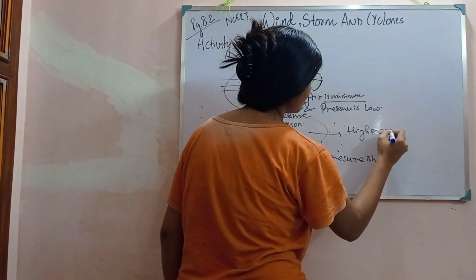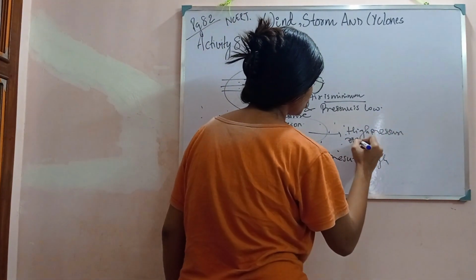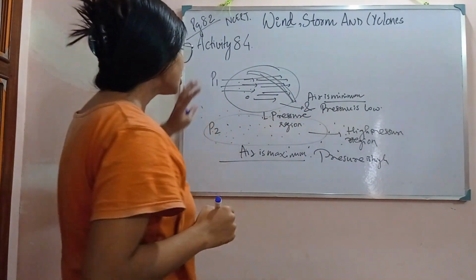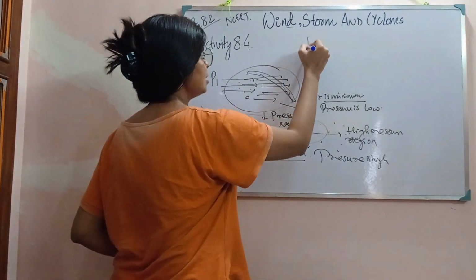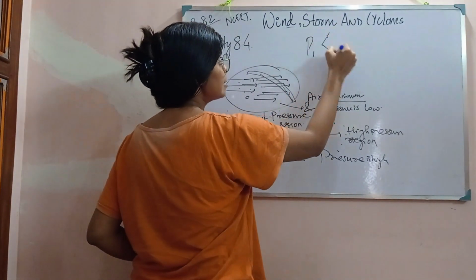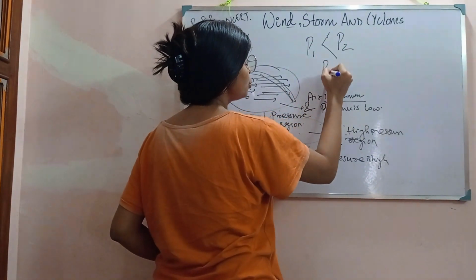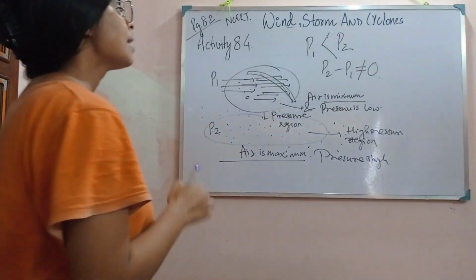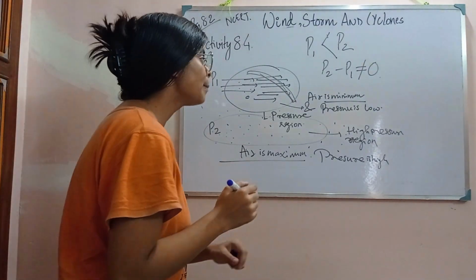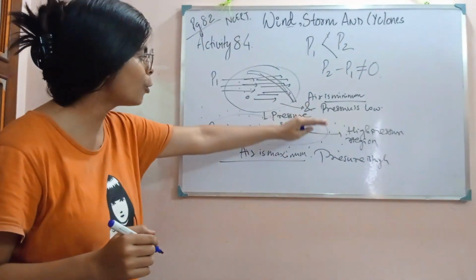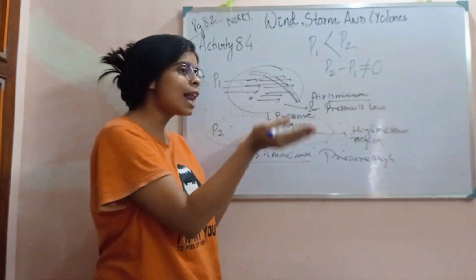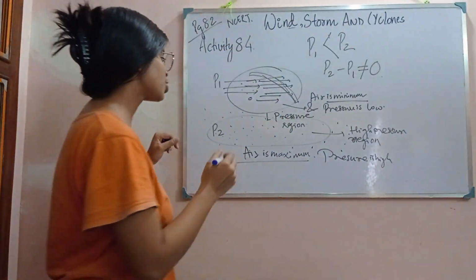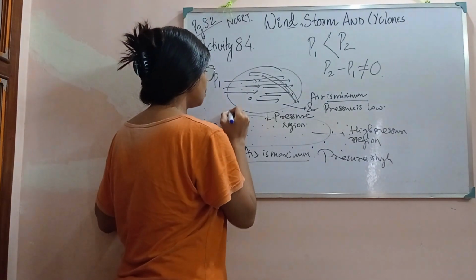So this is P1 and P2, and due to this difference in pressure, since P1 is less than P2 and P2 minus P1 is not equal to 0, there is a difference in pressure. So what will happen? It will try to equalize both the pressures.